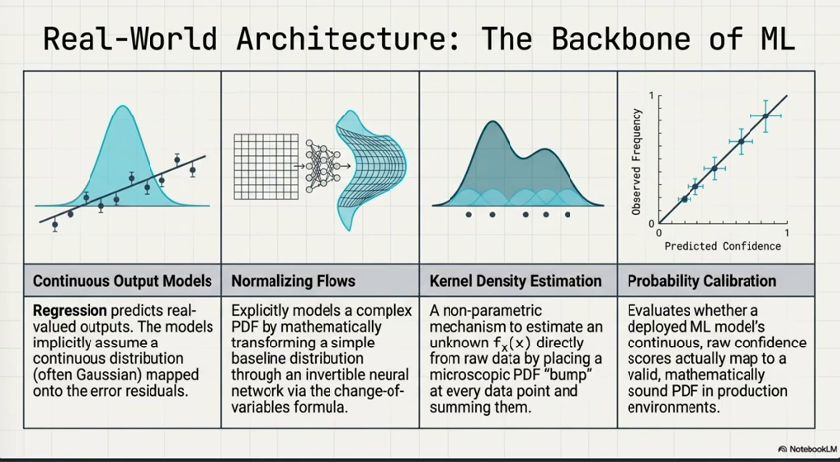Third is KDE, kernel density estimation. It is a non-parametric way to estimate the density function from data. It places a small PDF, like a bump, at each data point and sums them up, right? As you can see in this graph also. Then there's probability calibration. It means evaluating whether a model's continuous confidence score actually corresponds to a valid PDF or PMF. It's very critical for reliable uncertainty quantification in deployed models.